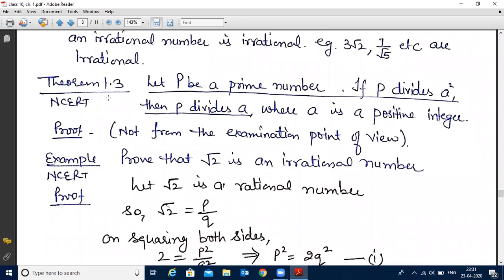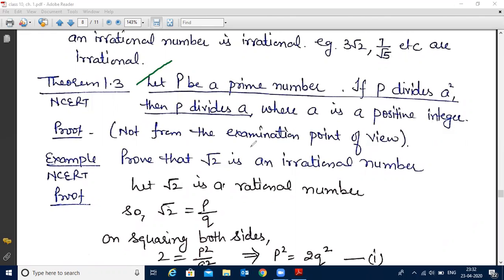So now is the theorem. You have to keep this statement in your mind and you will apply this theorem in solving other questions as well. But proof is not required as it is not important from the examination point of view. So I am writing here only the theorem statement, that is, let p be any prime number. If p divides a square, then p divides a also. Here a is any positive integer.